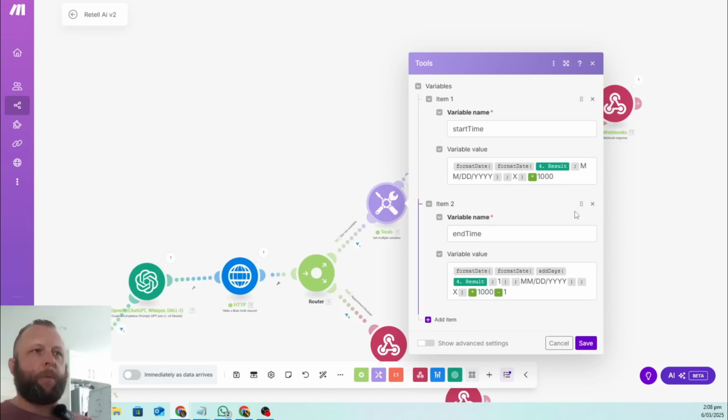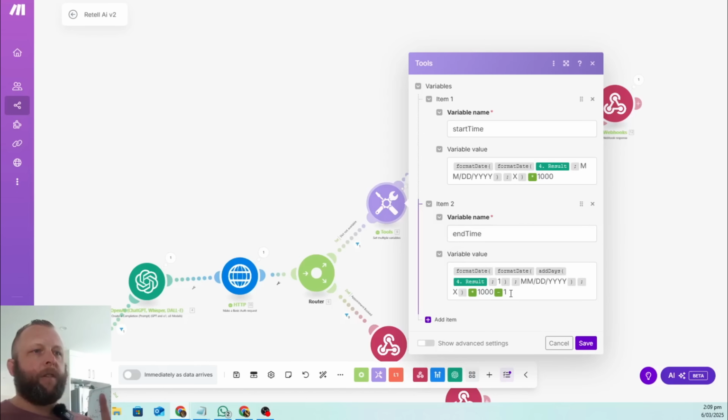You're just going to have to copy and paste this over, but our actual tool's name is start time. The variable format is going to be format data, exactly like this. You can't have this any other way. Okay, so it's a formatting tool, variable name and end time.